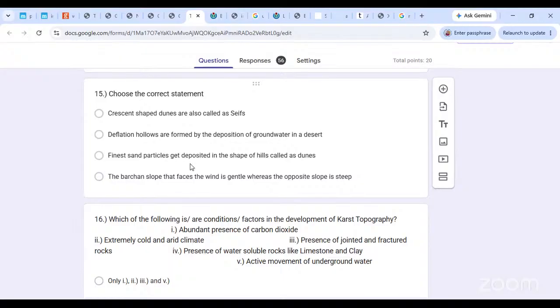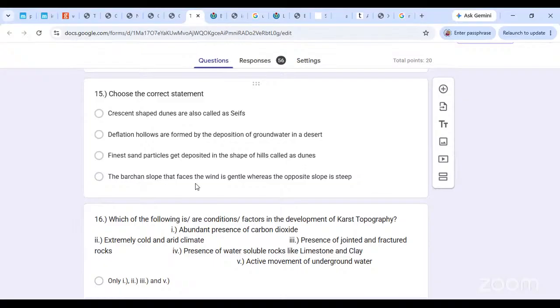Finest sand particles get deposited in the shape of hills called as dunes. Pretty close. Okay, that is pretty close. जितने fine sand particles होते हैं, they are deposited in the shape of small hills. छोटे छोटे hills के shape में deposit हो रहे हैं, जिसको हम dunes बुलाते हैं. This is pretty close. Let's see if there are other statements that sound more true.